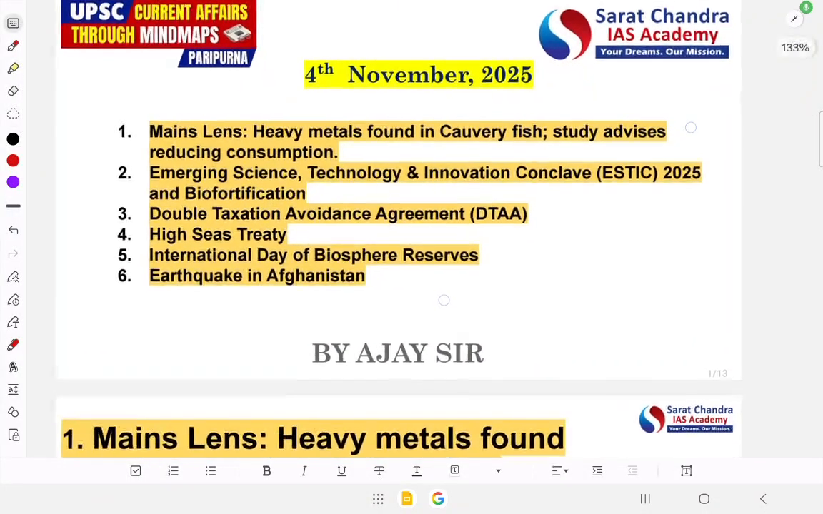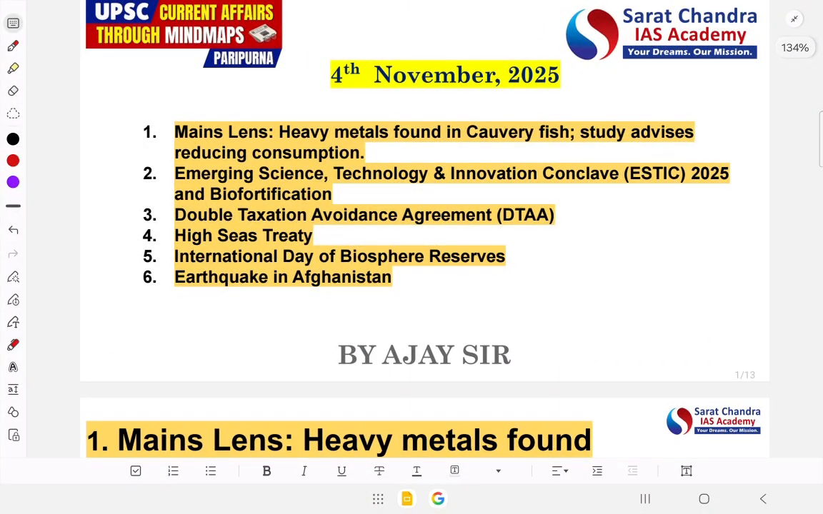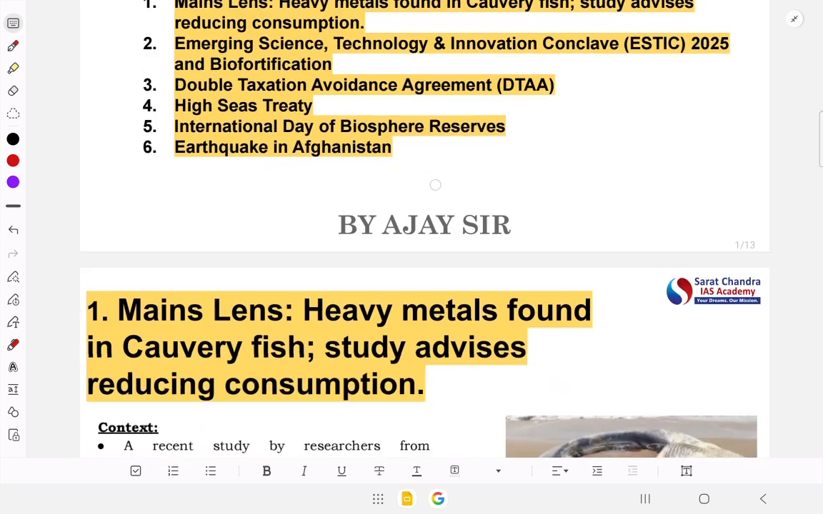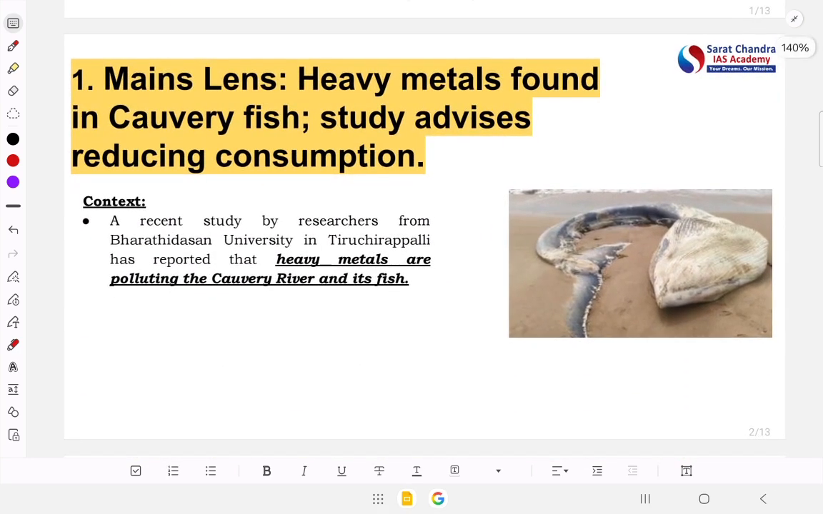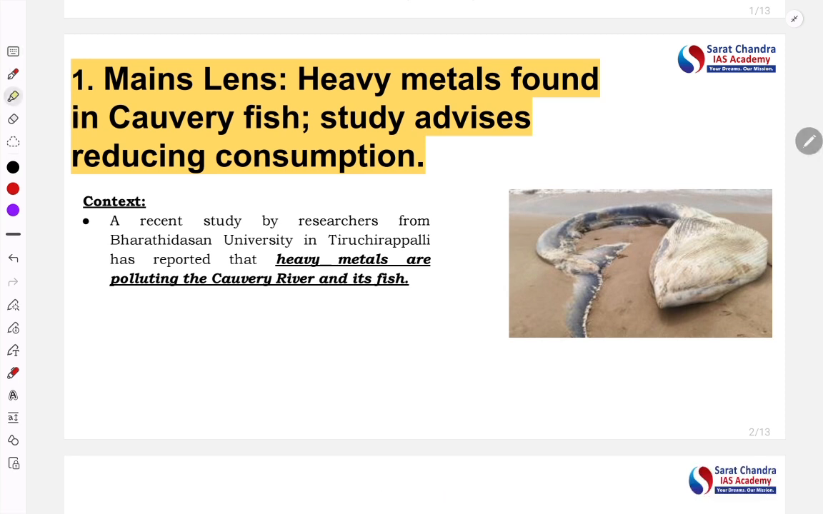4th November 2025, and let us start Paripurna daily current affairs discussion through Mindmaps. The first important article with respect to the mains is heavy metals found in the Cauvery fish. Study advises reducing consumption. The topic is related to the environmental pollution because of the heavy metals, right?